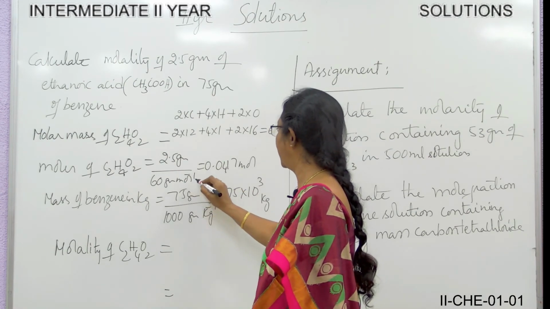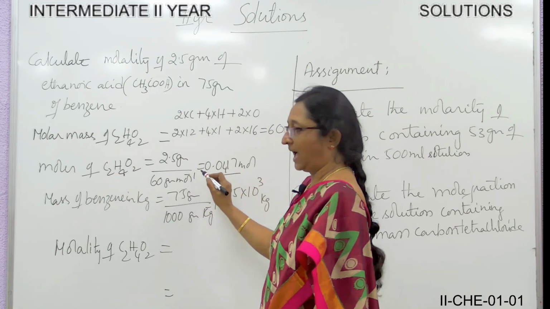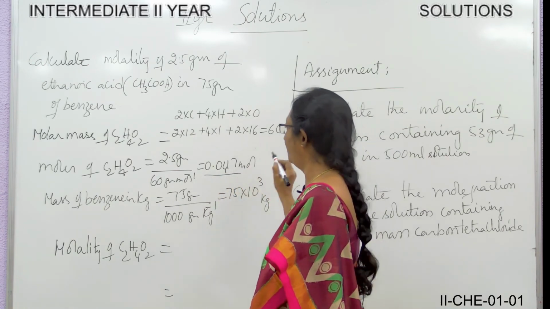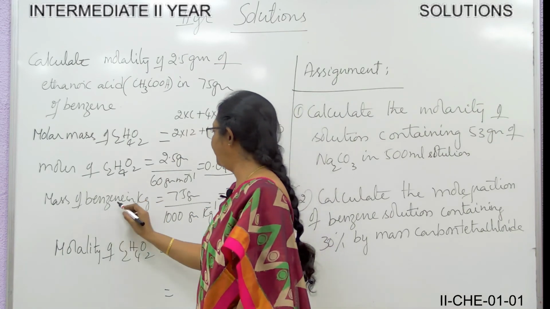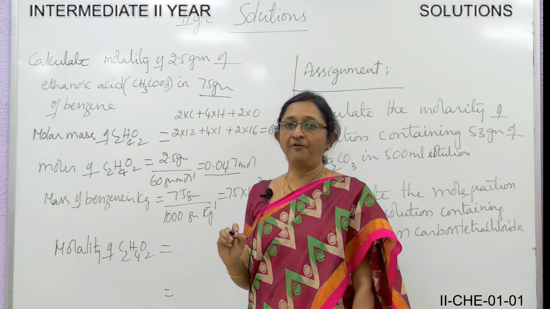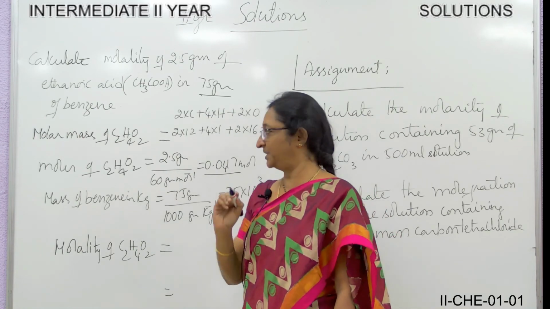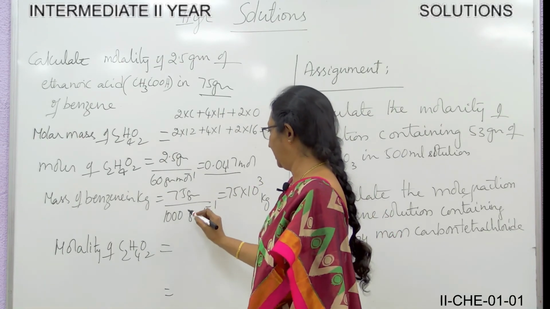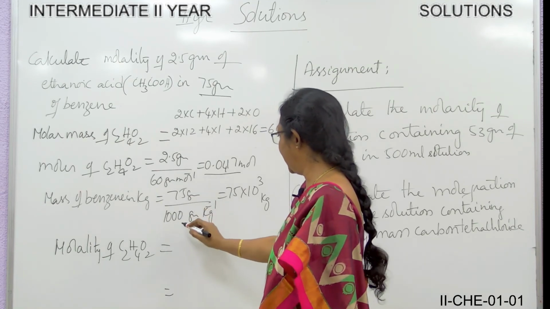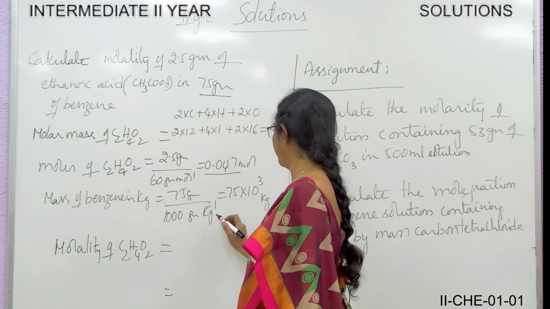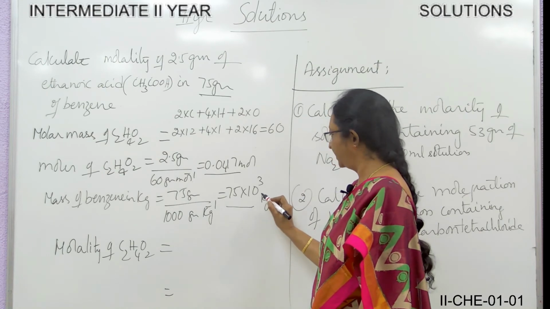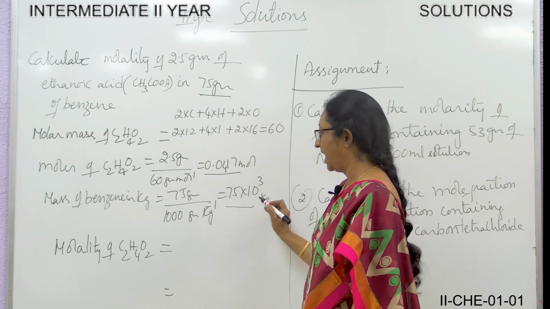Now, what is the molality? Molality is the number of moles of solute in 1 kg of the solvent. The number of moles is weight divided by molecular weight. So the number of moles of ethanoic acid is 2.5 grams divided by its molecular weight, 60 gram per mole. Then we get the answer 0.0417 mole.